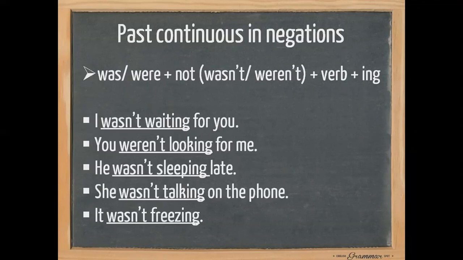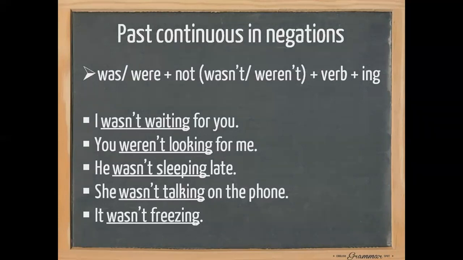Next one, he wasn't sleeping late. He, with was, then we add not, which is wasn't, sleeping, the verb base form, plus ing. Then we have the complement late, full stop. He wasn't sleeping late. Next one, she wasn't talking on the phone. She plus was, after was we add not, which is wasn't, talking, which is talk, the verb, the base form, ing, then on the phone, which is the complement, then full stop. And the last one, it wasn't freezing.